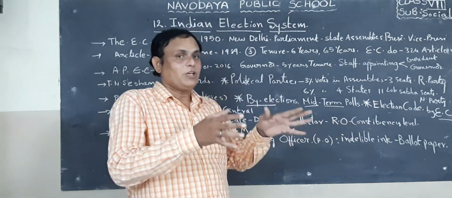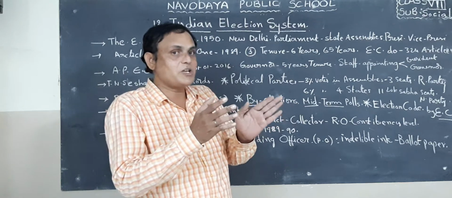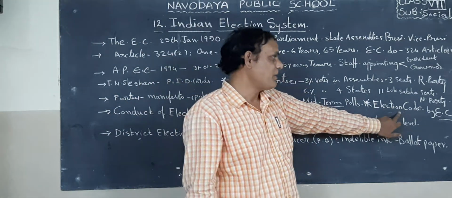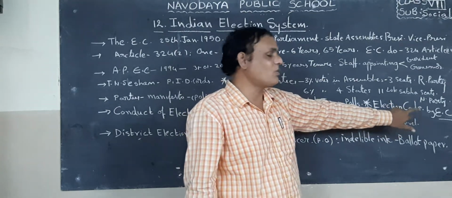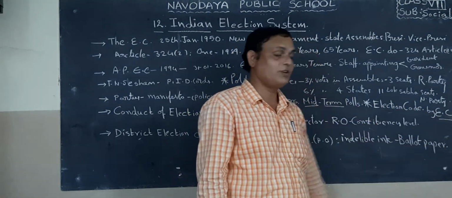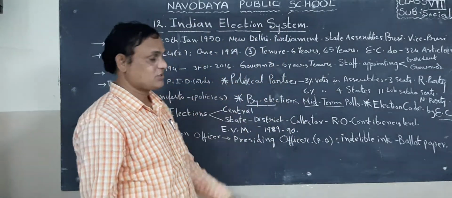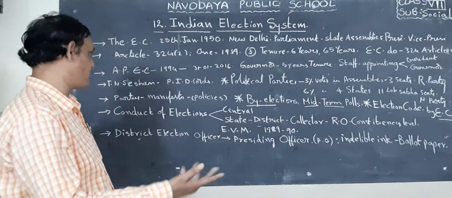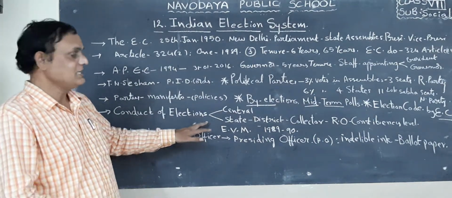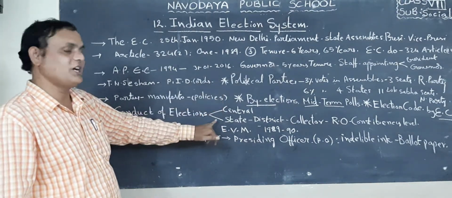So when the election commission is ready to conduct elections, they will pass the election code. This election code is passed by the Election Commission of India and also the State Election Commission. How are elections conducted? At the central level and the state level.